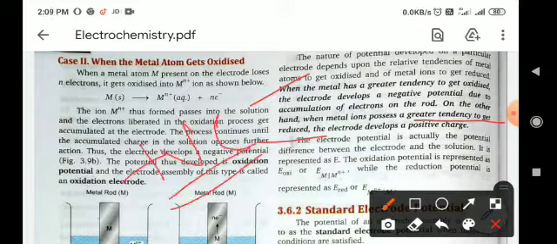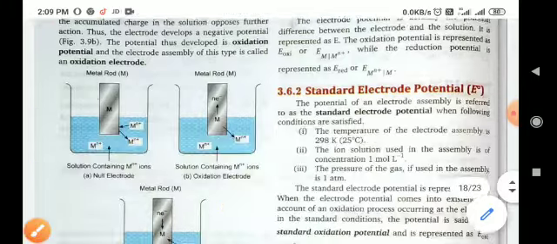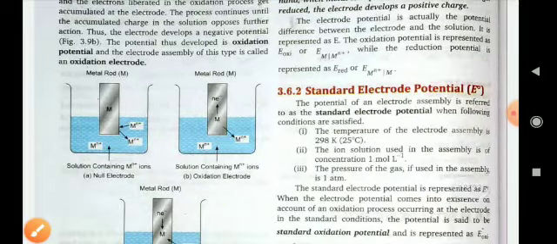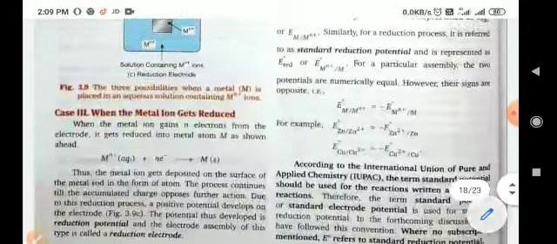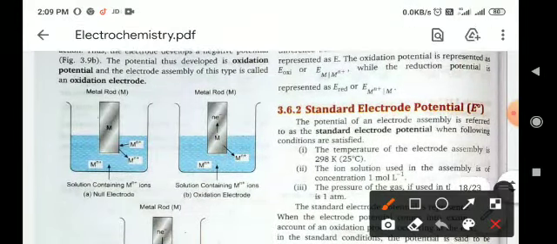So you can say that at the oxidation half cell a negative potential will be developed, and at the reduction half cell a positive potential will develop. Next condition is the standard electrode potential. So what is standard electrode potential? It is just like an electrode potential, but there are some changes.